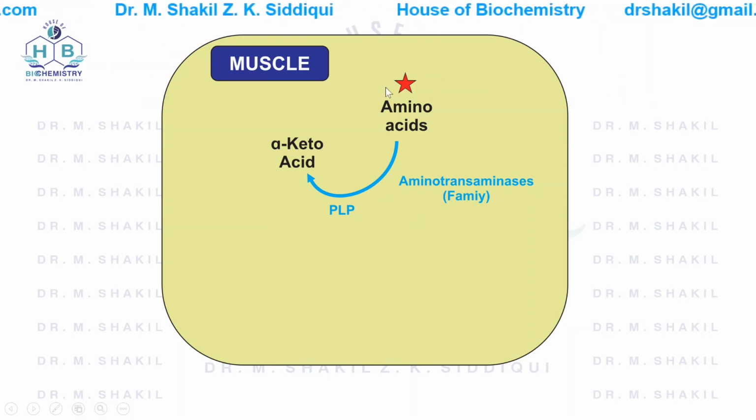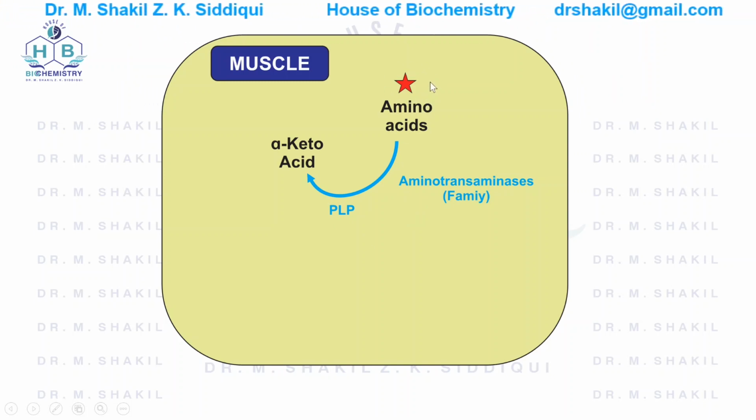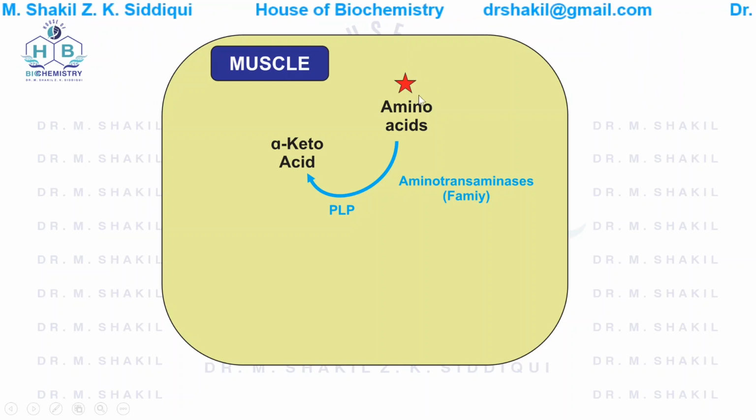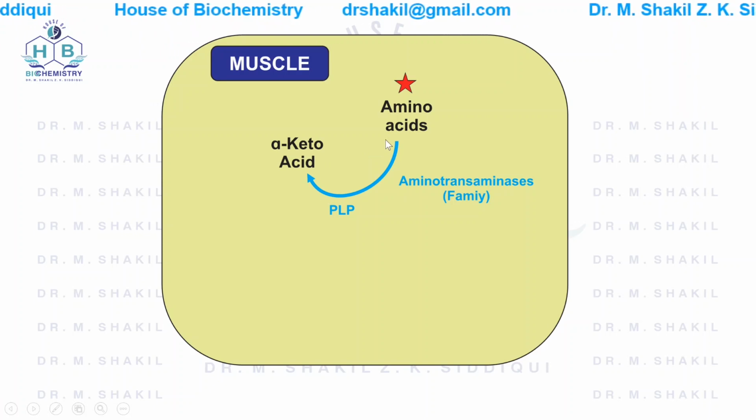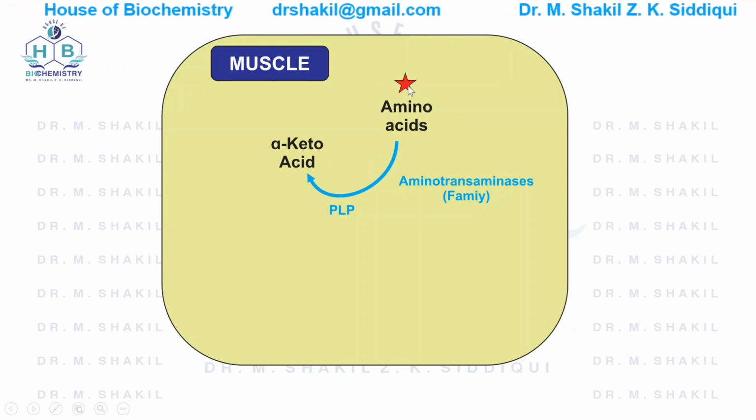Now this star is representing the nitrogen that will be transferred from one amino acid to another amino acid. So please do remember this.